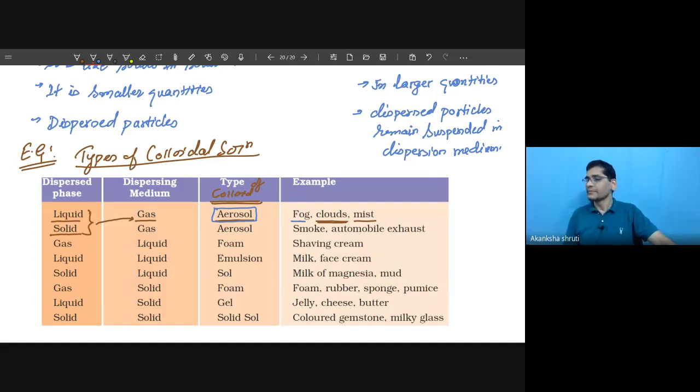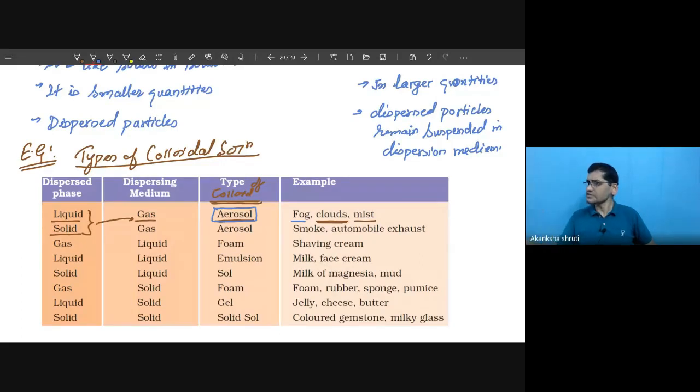If the dispersed phase is liquid or solid, but the dispersing medium is gas, then such a mixture is called aerosol. Examples are cloud, mist, fog, even the smoke produced during cooking.